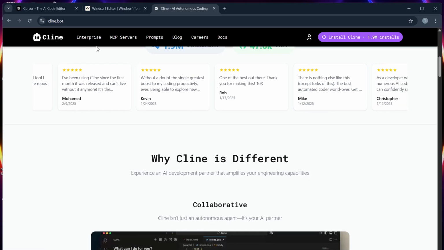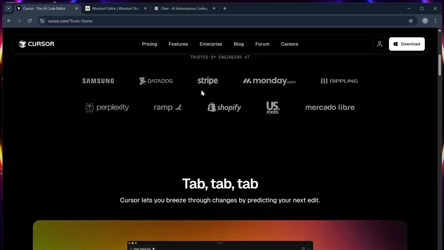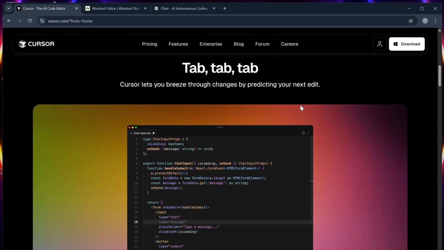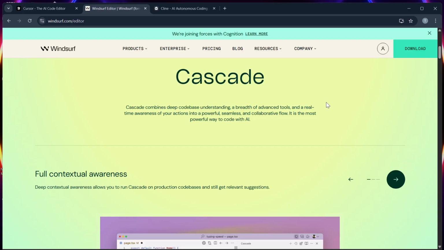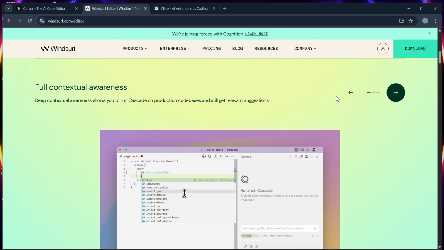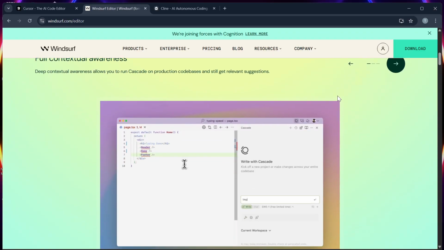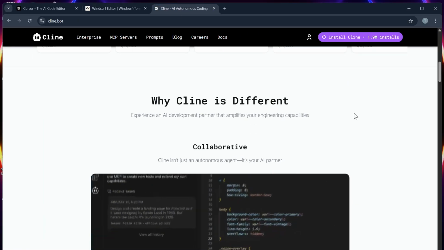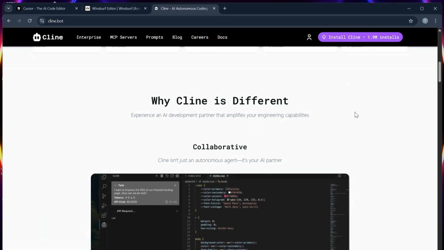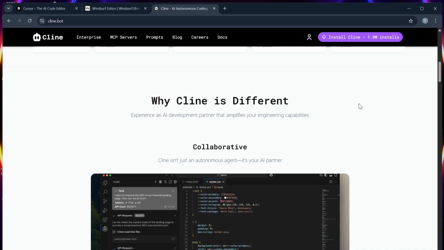Number 1, best use case. Cursor is for developers who want an AI-assisted VS Code experience, and Windsurf is great for teams managing large code bases and automation pipelines, while Klein is perfect for developers who live in the terminal and want intelligent CLI assistance.